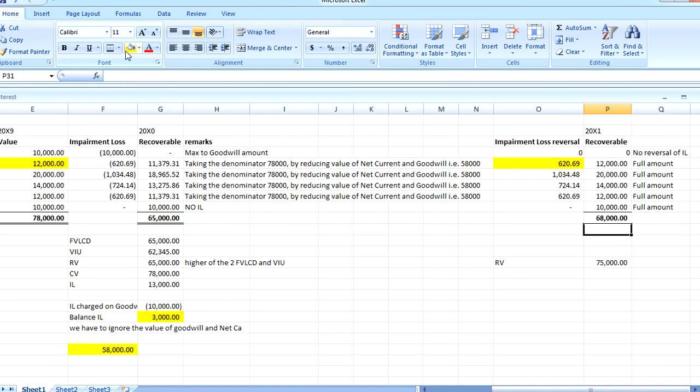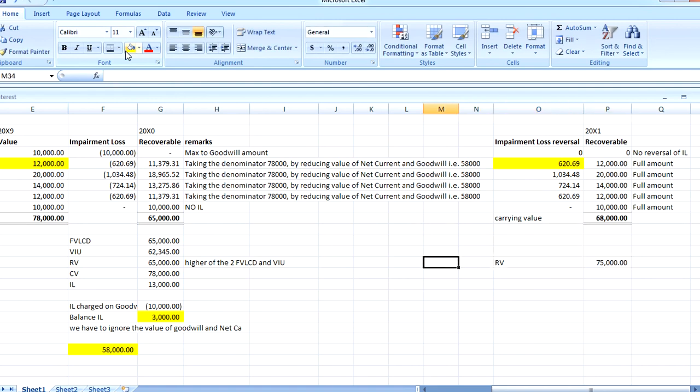Now you may say that 68,000 is your value. This becomes your carrying value of year 20x1. So this value we have to keep in your balance sheet, and recoverable value is your 75,000.